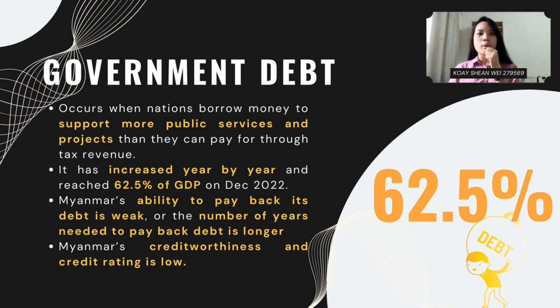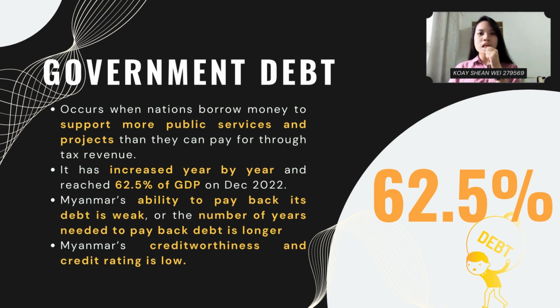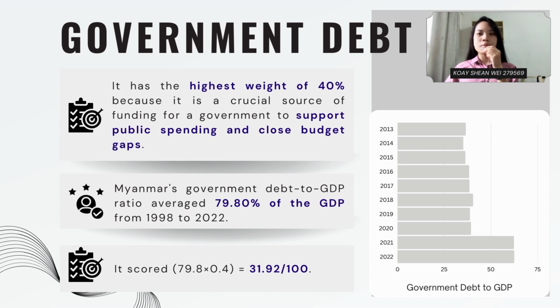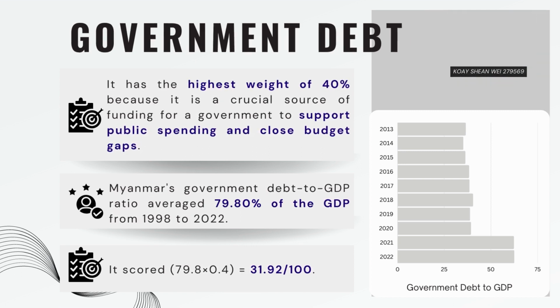It means that Myanmar's ability to pay back its debt is weak, or the number of years needed to pay back debt is longer. Hence, Myanmar's creditworthiness and credit rating is low. This factor is weighted 40% because it is a crucial source of funding for a government. Therefore, this factor scored 31.92.